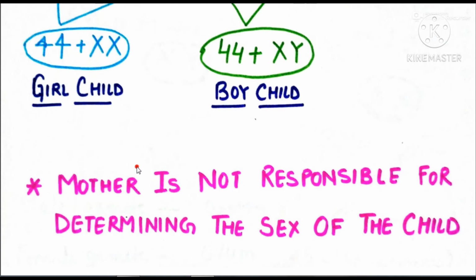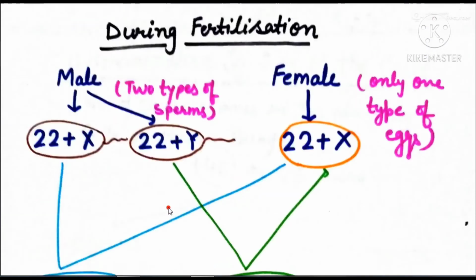We are not saying that the male is responsible, but if you want to give responsibility to anyone, then it is the male. It is not the female. Otherwise, we are not saying that anyone is responsible, because it is a matter of chance which sperm will fuse with the egg. But the mother is not responsible at all. So that's why the mother is not responsible for determining the sex of the child. Now we will take a read of the chapter.